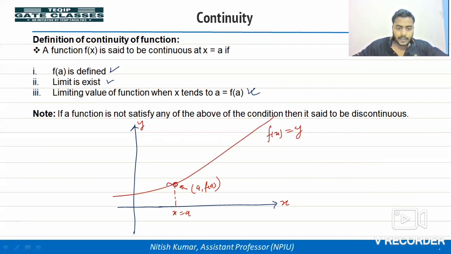And this another point is the left neighborhood. Let's locate another point that is the right neighborhood.